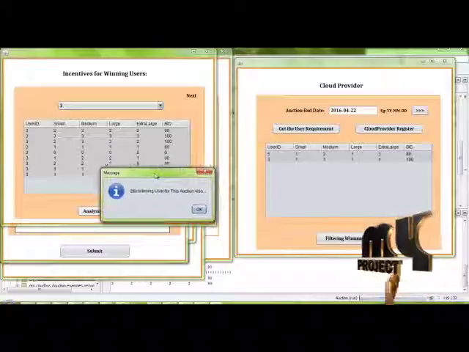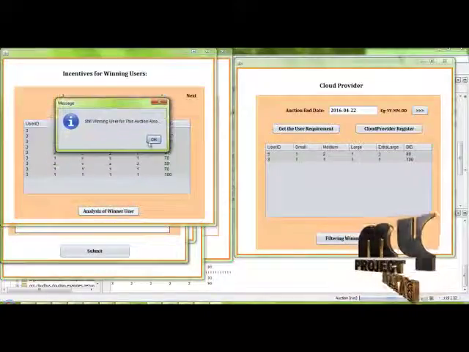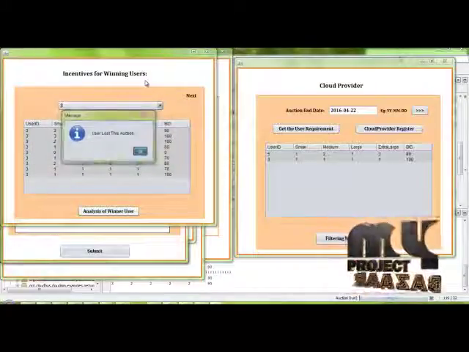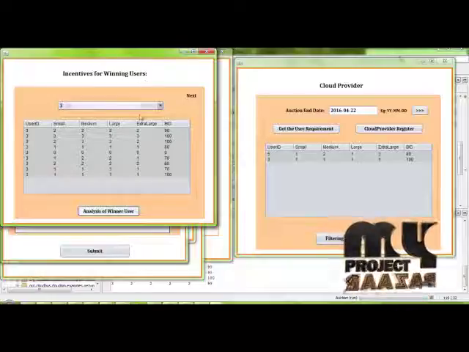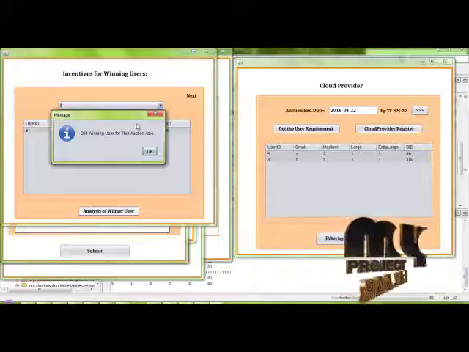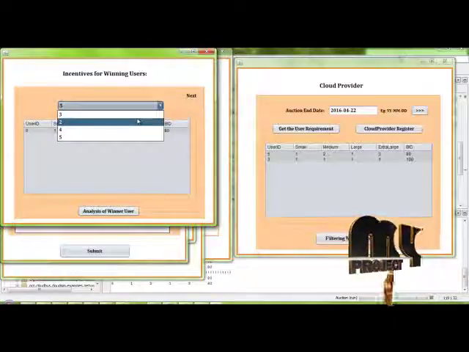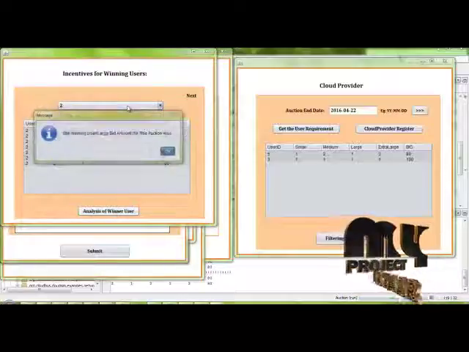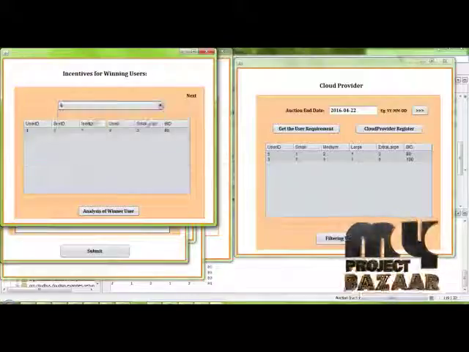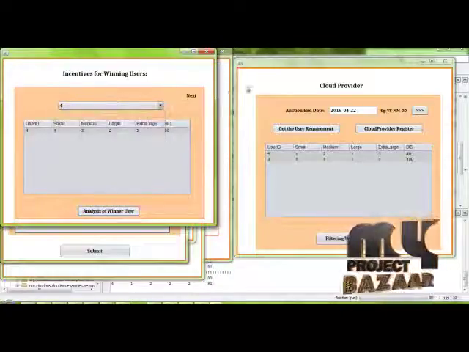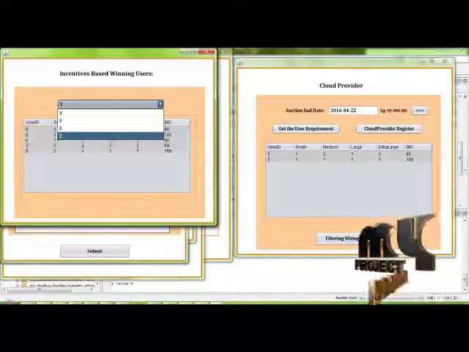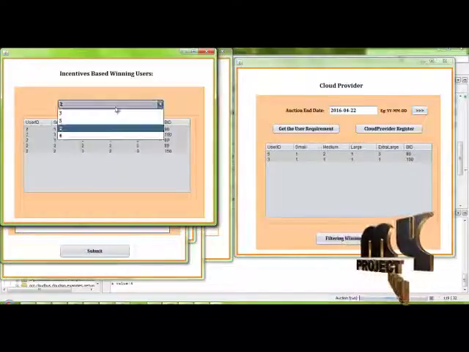Here we are going to find out the winning auctions. In many of the auctions the users lost, and in some auctions the user wins. Okay, for 5 here they win now. After that, in 2 also we analyze it. For 4 also we analyze it. After the next, these are the winning users through the incentive-based mechanism.